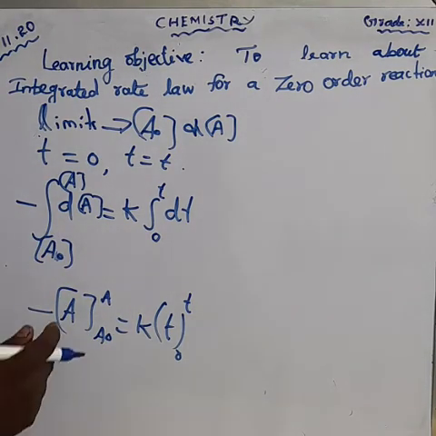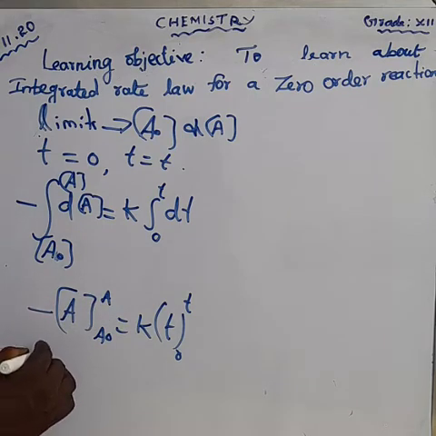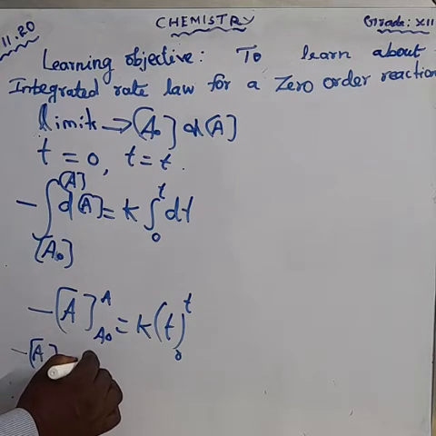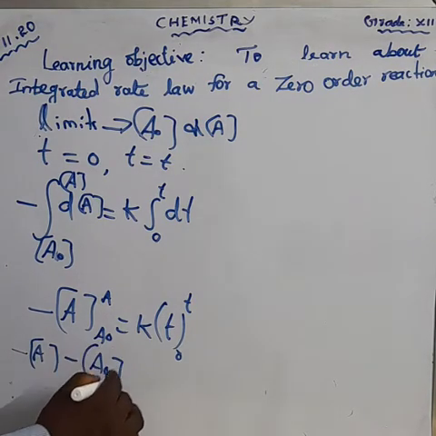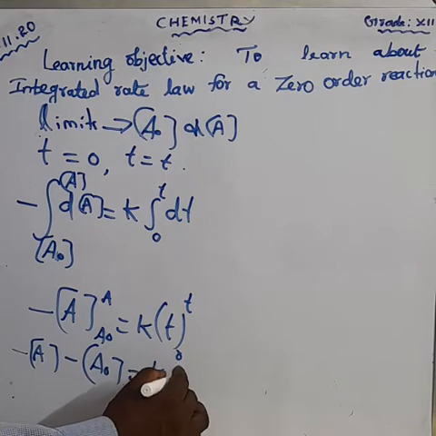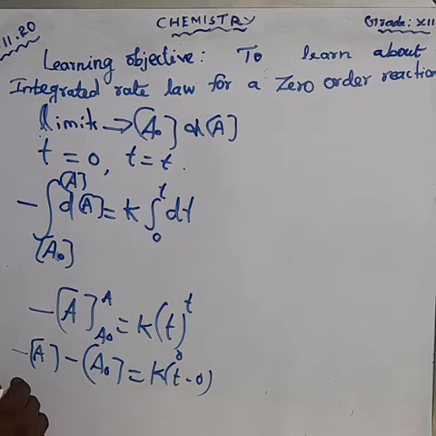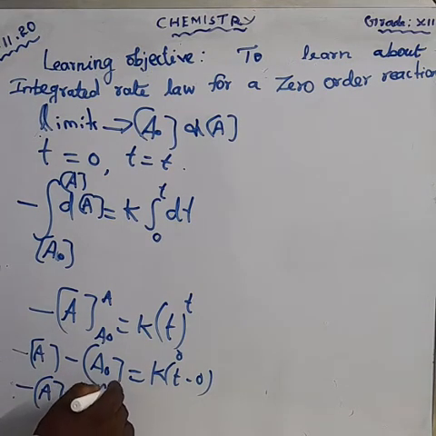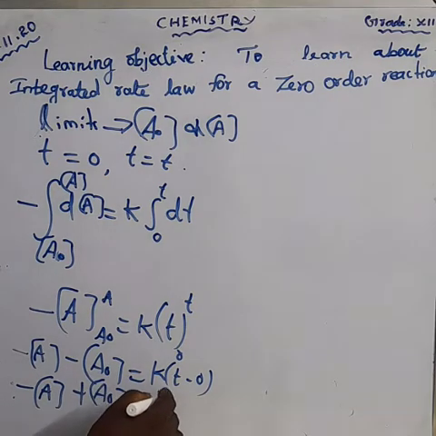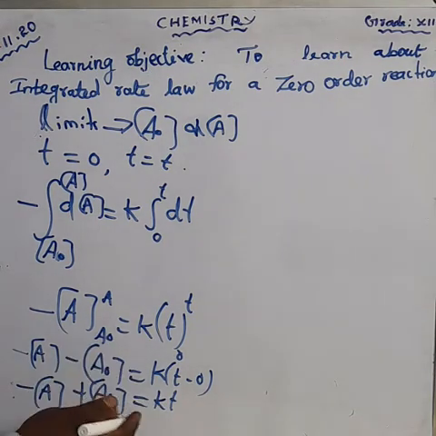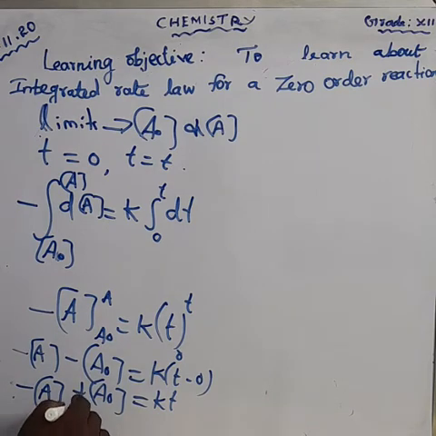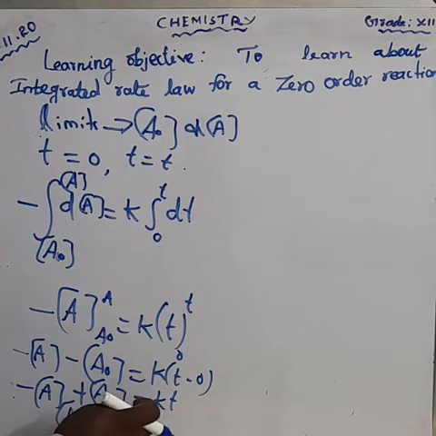So what is the answer? First we take the upper limit, that is minus of A minus A naught equal to K times T minus 0. Or we can write it as minus A plus A naught equal to kT, or A naught minus A equal to kT.